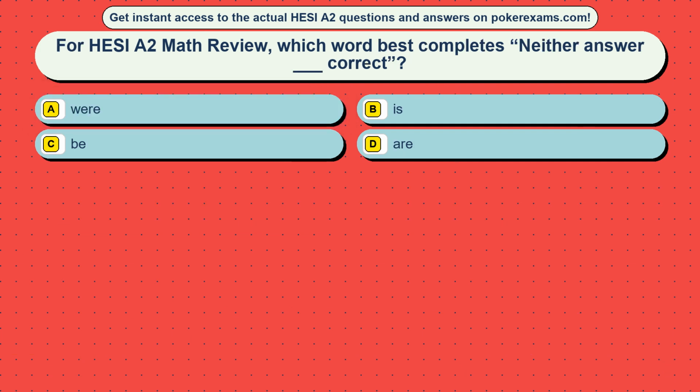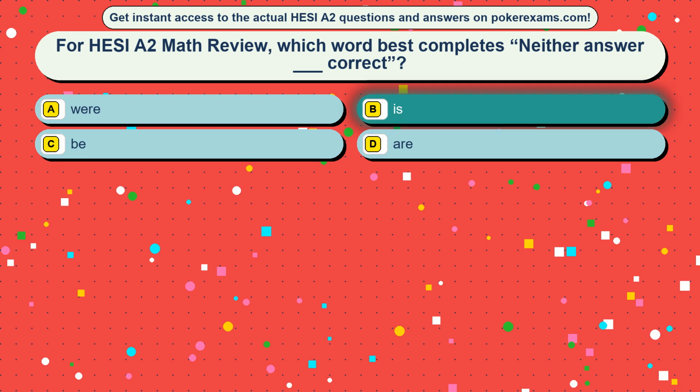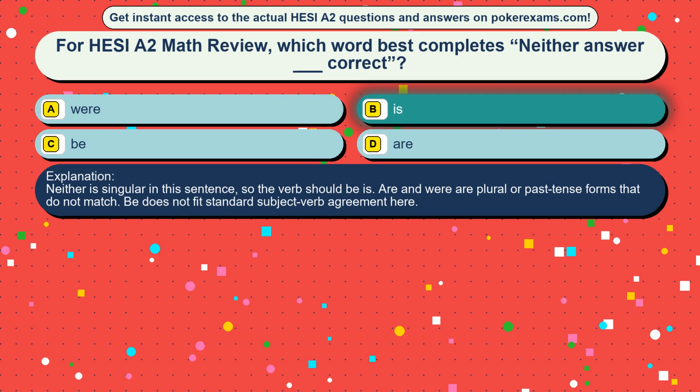Question 2. For HESI A2 Math Review, which word best completes neither answer blank correct? Option A, were. Option B, is. Option C, be. Option D, are. The correct answer is option B, is. Neither is singular in this sentence, so the verb should be is. Are and were are plural or past tense forms that do not match. B does not fit standard subject-verb agreement here.